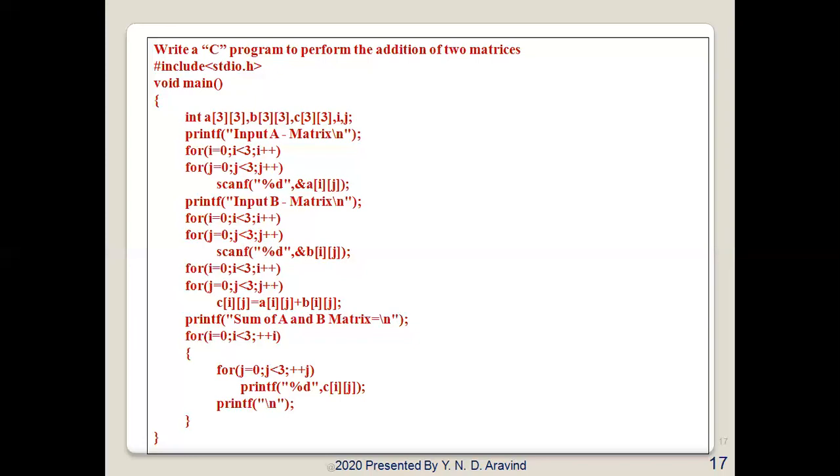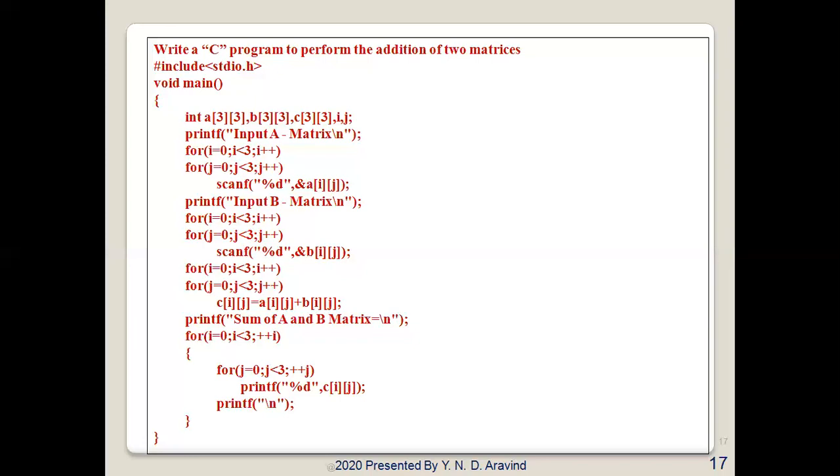So I have taken three arrays: array A, array B, and array C. Arrays A and B represent the two input matrices, and array C represents the resultant sum matrix.